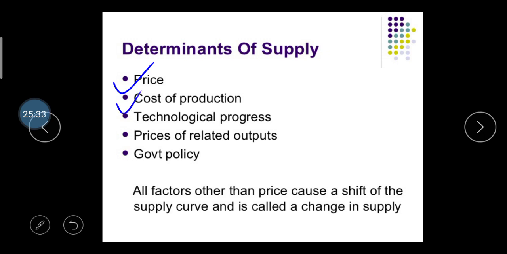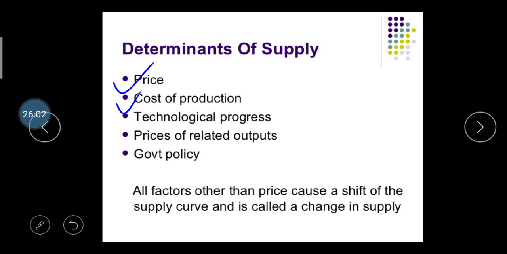Then the second one is the cost of production. Okay, cost of production means what? It is the total expense you have to consider whenever you are doing the production. So cost of production means the total cost of doing the production. Okay, so if your total cost of production decreases, then you can gain or earn a higher profit.